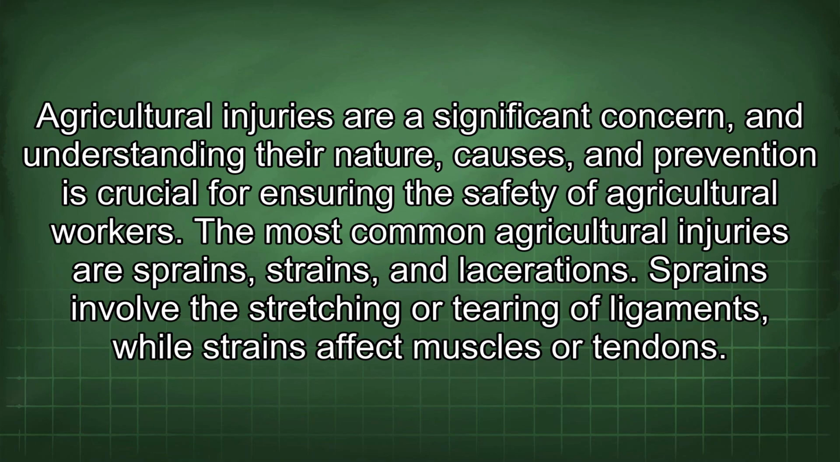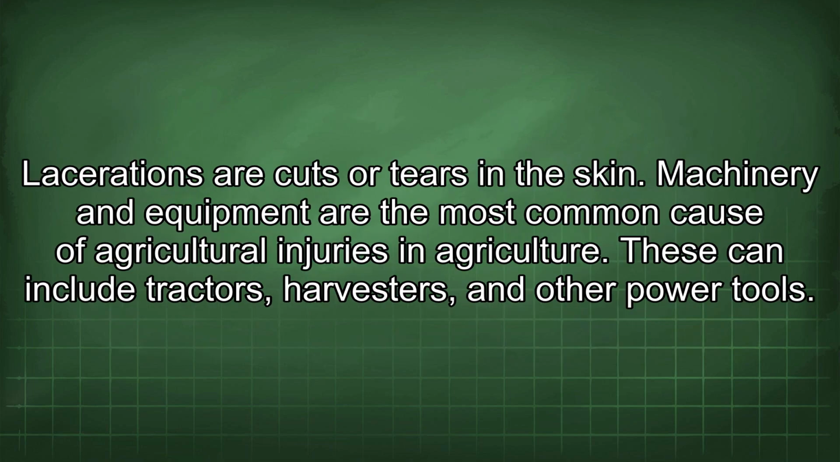Agricultural injuries are a significant concern, and understanding their nature, causes, and prevention is crucial for ensuring the safety of agricultural workers. The most common agricultural injuries are sprains, strains, and lacerations. Sprains involve the stretching or tearing of ligaments, while strains affect muscles or tendons. Lacerations are cuts or tears in the skin.